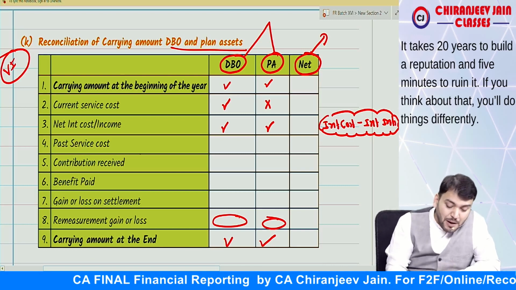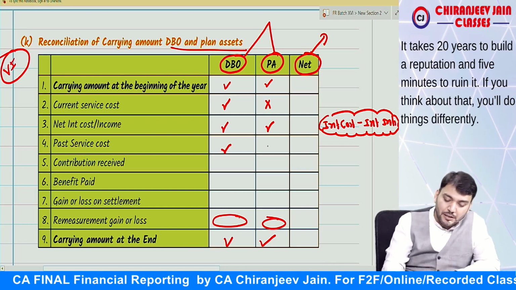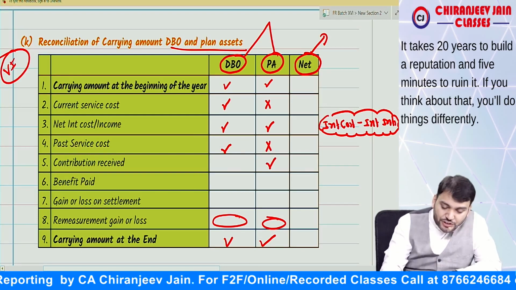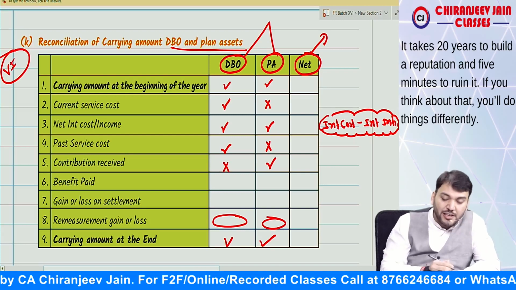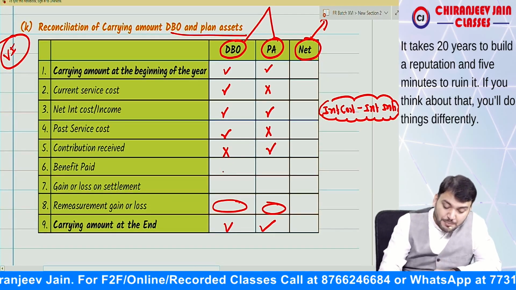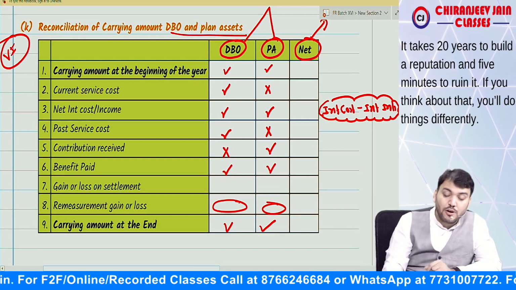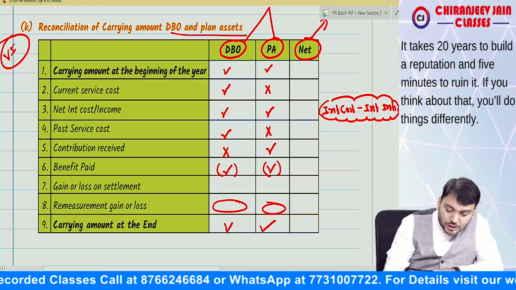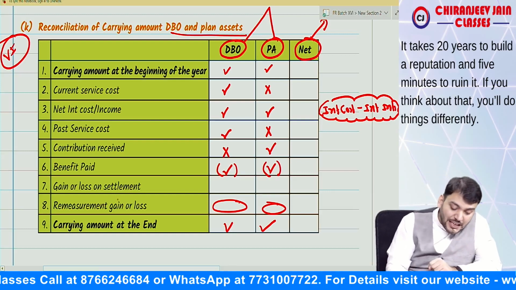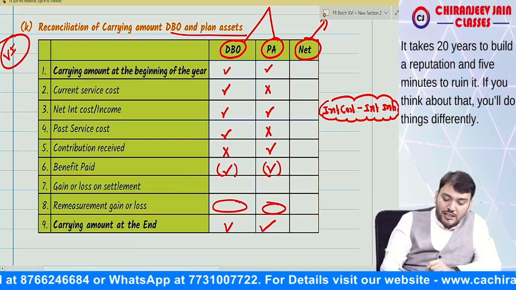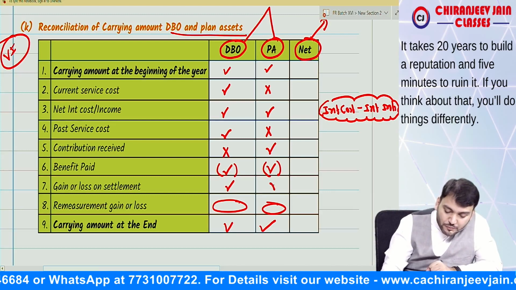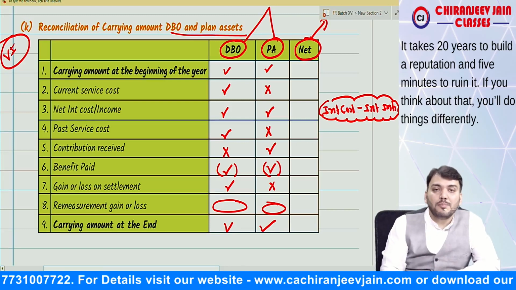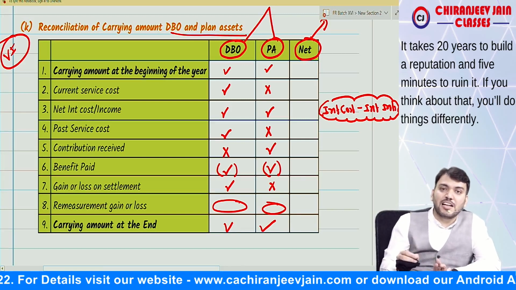Yes, sir. Then past service cost will be added here, will not be adjusted here. Contribution received will be adjusted in plan asset, will not be adjusted here. Benefit paid will be reduced from both DBO and plan asset. Then gain or loss on settlement will be adjusted from this, will not be adjusted from this. Then the difference of this reconciliation will be remeasurement gain or loss, which will be transferred to OCI.